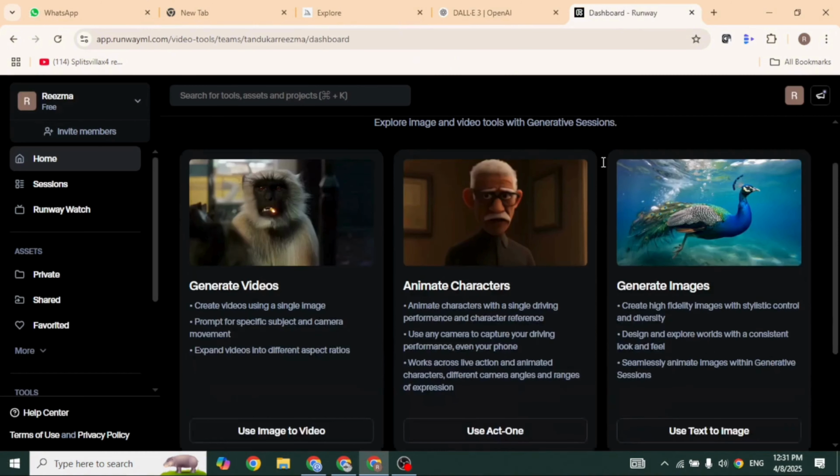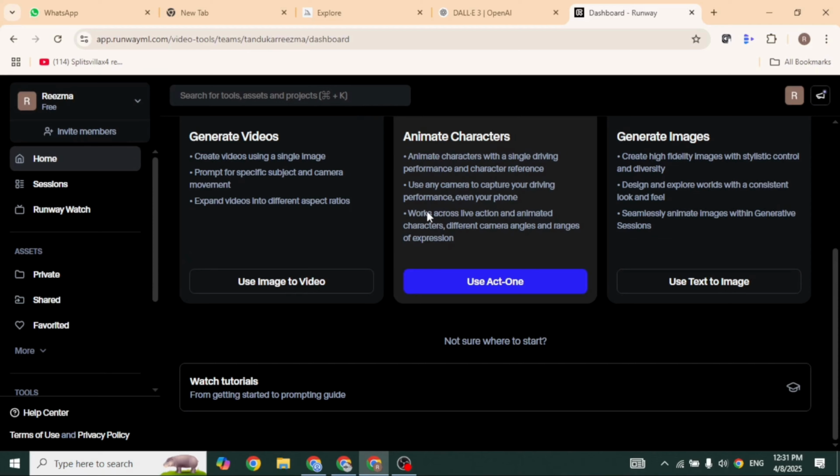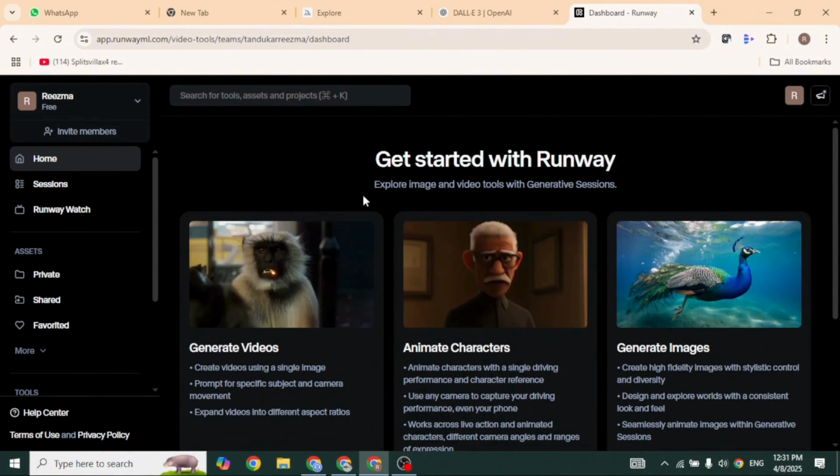Next, Runway. Runway brings AI to video. Their text-to-video lets you type a prompt, slow motion flower blooming at dawn with dewdrops, and it spits out a short clip. You can set duration, aspect ratio, even upload a reference image to keep style consistent across scenes. It provides cohesive motion, consistent style, quick edits. Runway is ideal for quick social clips, animated ads, or testing video ideas without a full production crew.